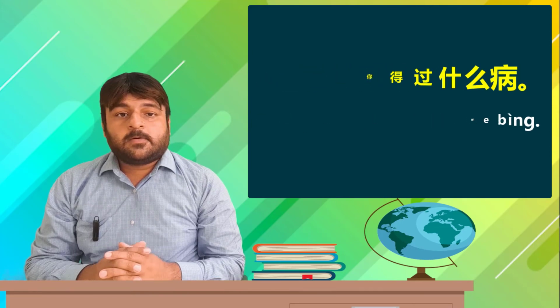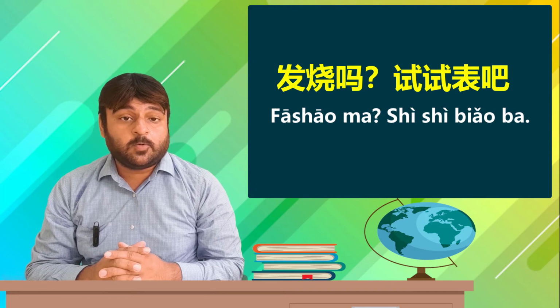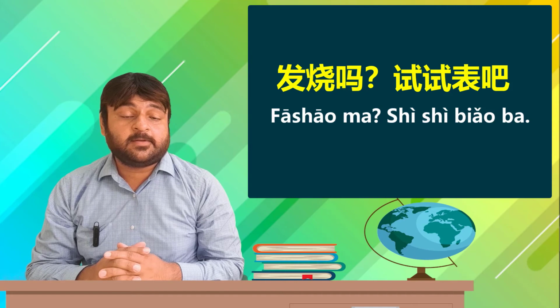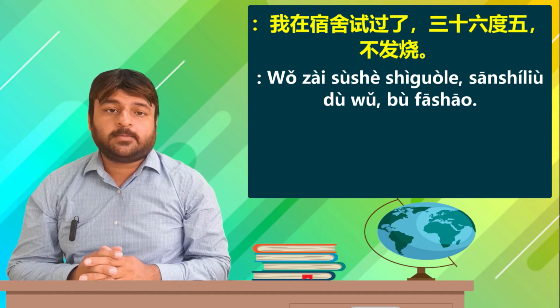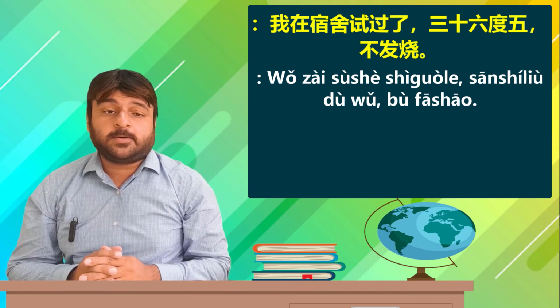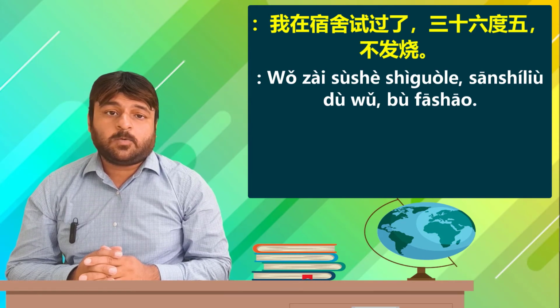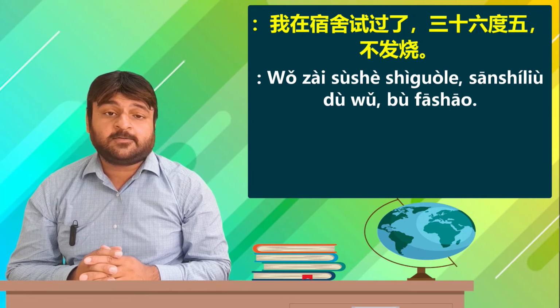The doctor asks, Fa shao ma? Fa shao is fever. Ma, interrogative, did you have a fever? Have you taken the temperature or have you measured the temperature? Wa zai su she. She kuo le. I already measured in the dormitory. San shi liu tu wu, 36.5 degrees. Wu fa shao, no fever. So I have already measured that in my dormitory. It is 36.5 degrees and it's no fever.